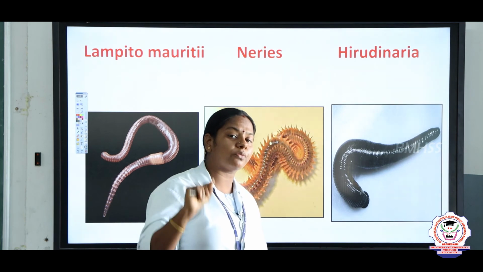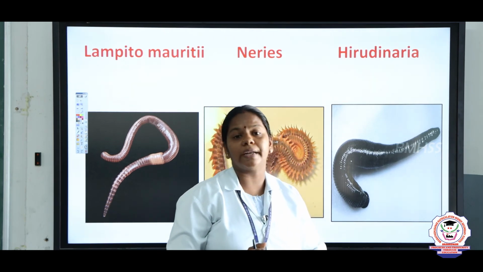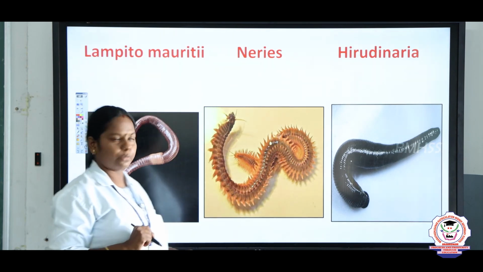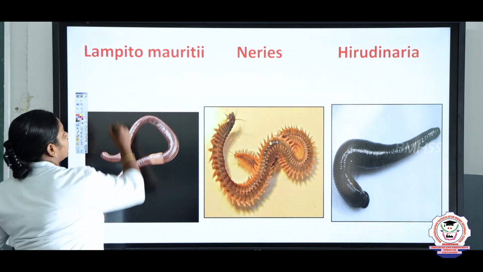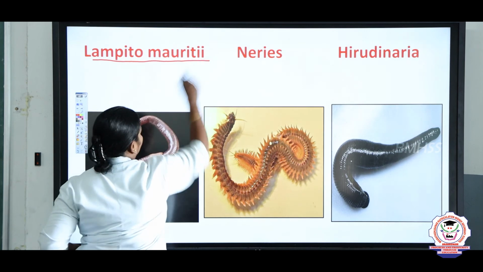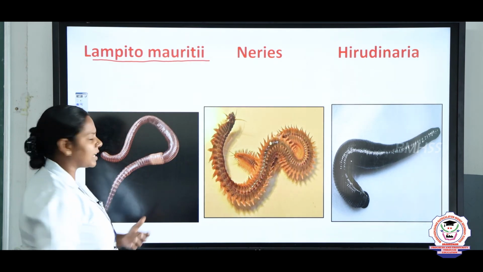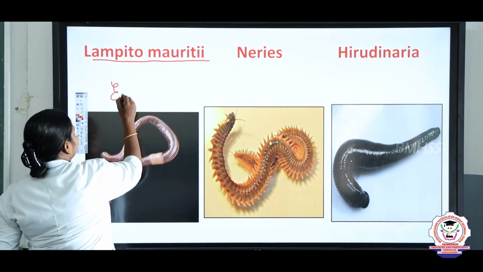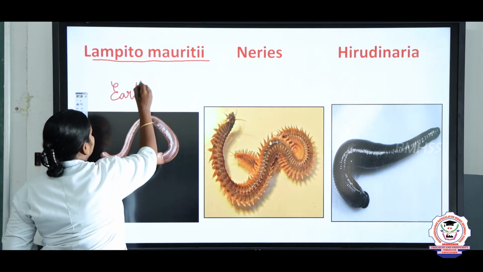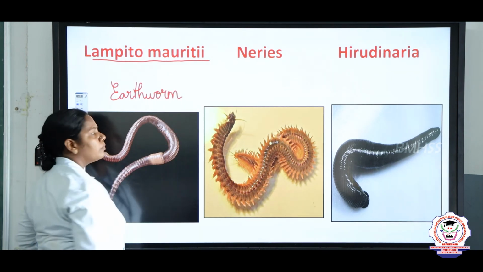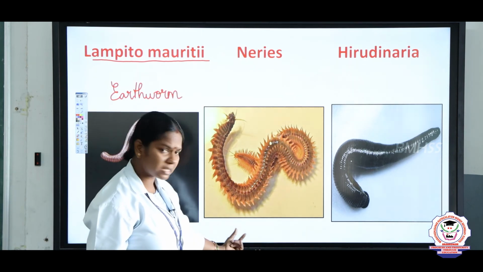The larva of the earthworm, phylum Annelida, we call it trochophore. Just underline in your book, trochophore, right? Next one, we are going to discuss the examples. Lampito mauritii, what is the common name? Manpulu, we say in Tamil, right? Earthworm, it is the common name of Lampito mauritii.